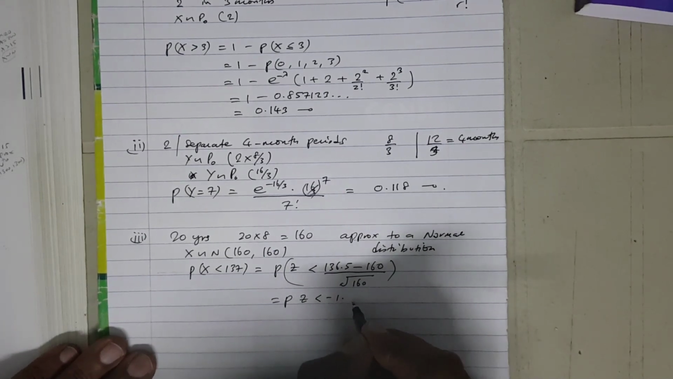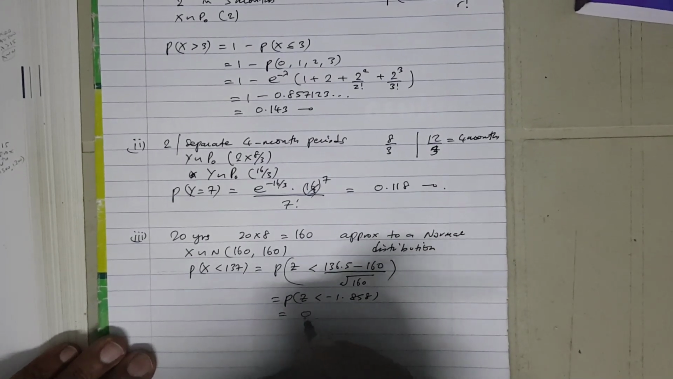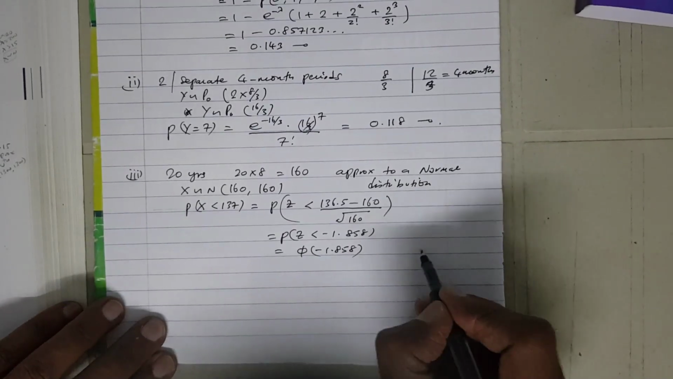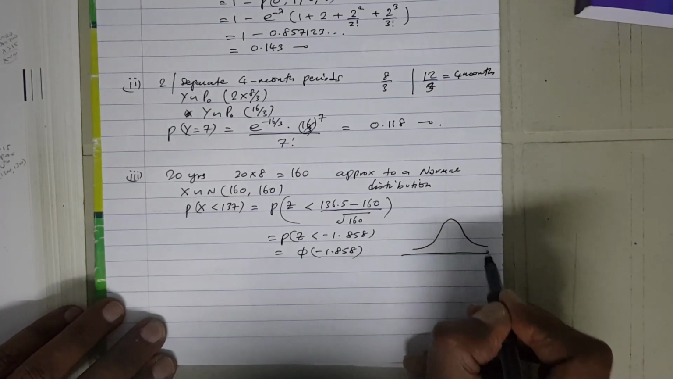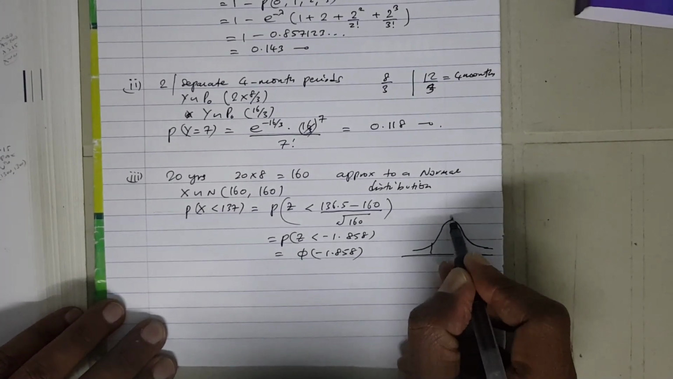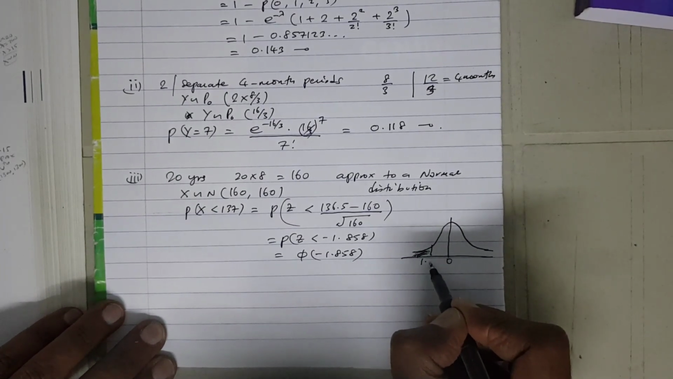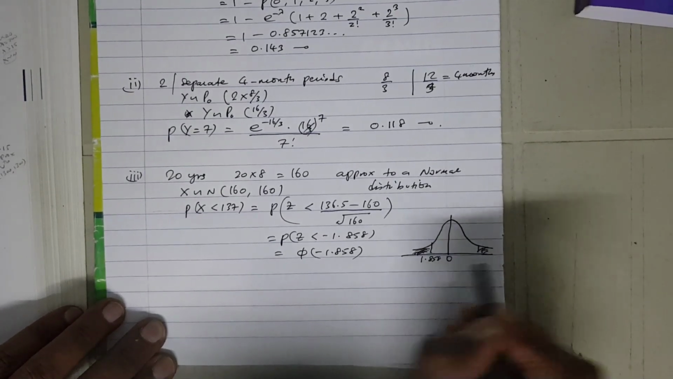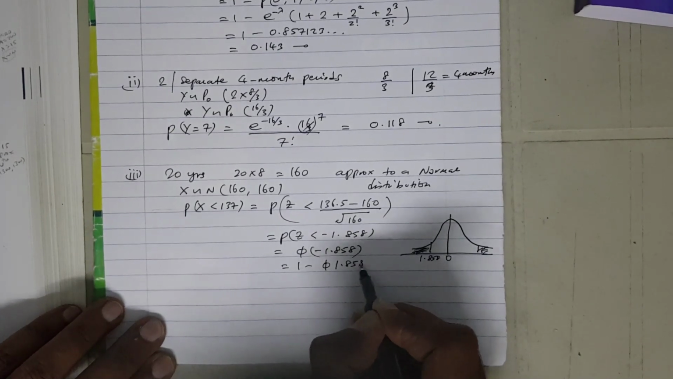minus 1.858. So basically this is phi of minus 1.858. And if you were to look at this on your normal distribution curve, we're looking at something like this here. So this is 0, so less is going to be here, and then minus 1.858 is over here. So we can reflect this on the other side, and then 1 minus phi of 1.858.